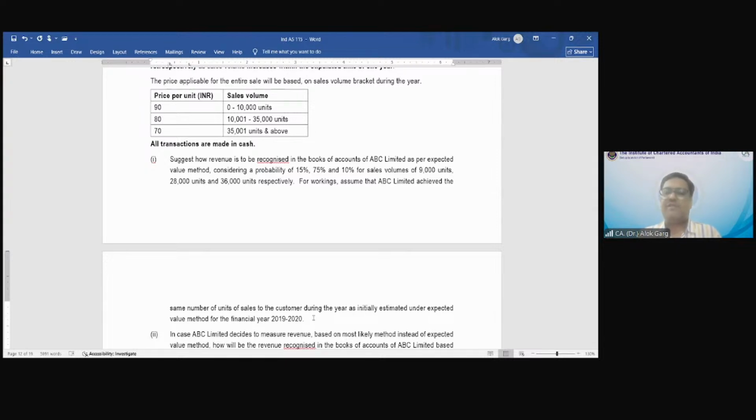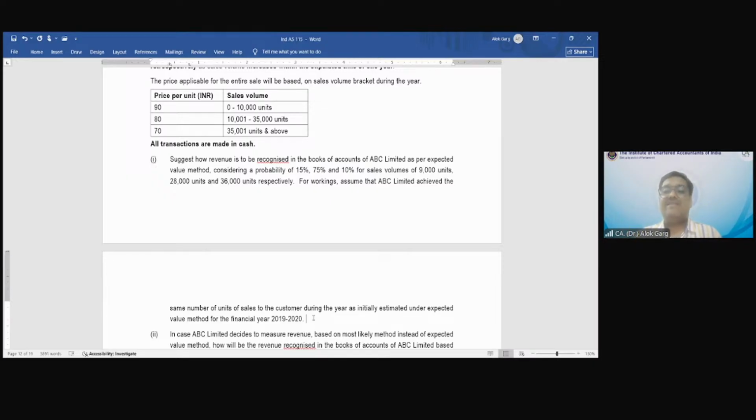What is the ask of the question? The question is asking, there are 15% probability that the customer will buy 9,000 units, 75% chances the customer will buy 28,000 units, and 10% chances the customer will buy 36,000 units. Okay, so these are the probabilities which are given.